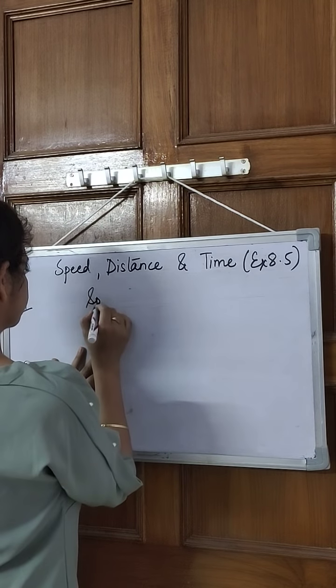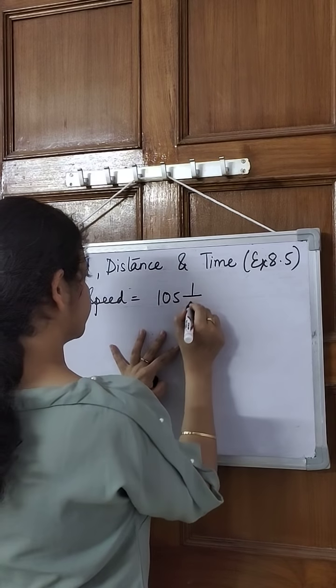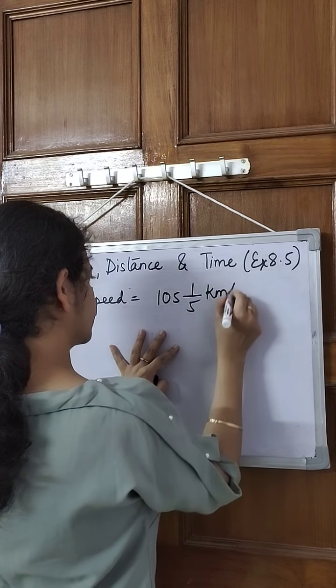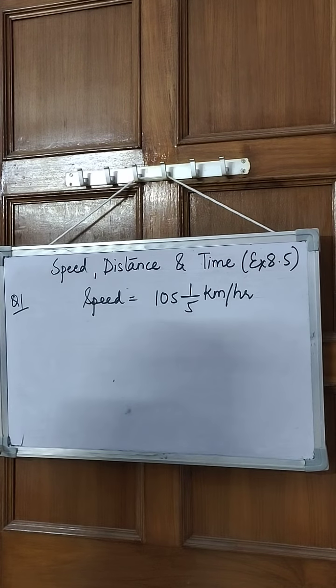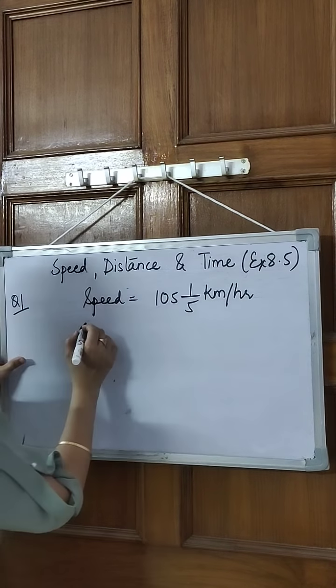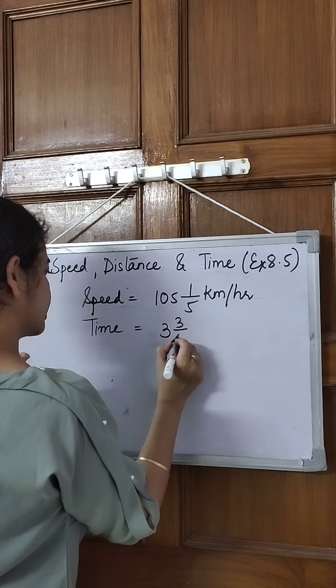So speed is 105 whole 1 by 5 kilometer per hour. Okay, and find the distance covered. You have to find out the distance covered by it in 3 whole 3 by 5 hour. So time is 3 whole 3 by 5 hour.